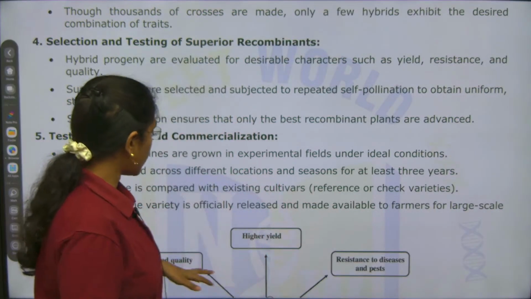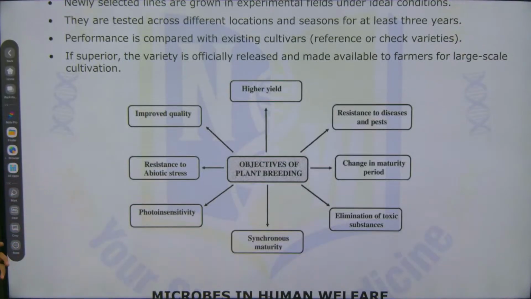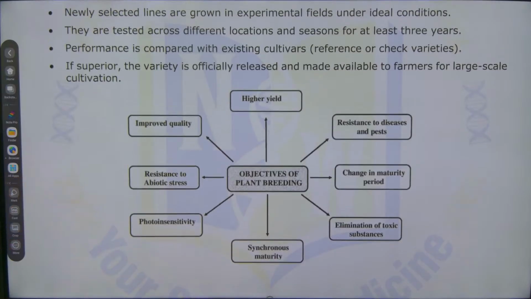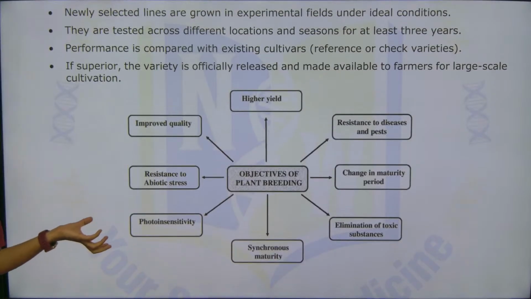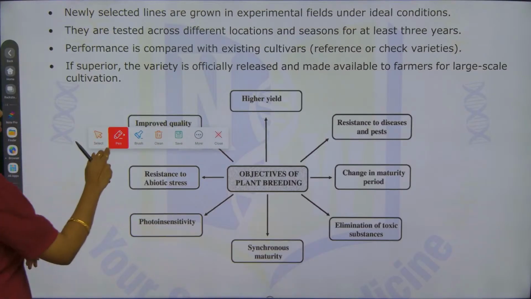Okay. Next, this flow chart. What are the main objectives of plant breeding? Here we go. This is a creative way of presentation of the objectives of plant breeding. You can also give it out in this way.